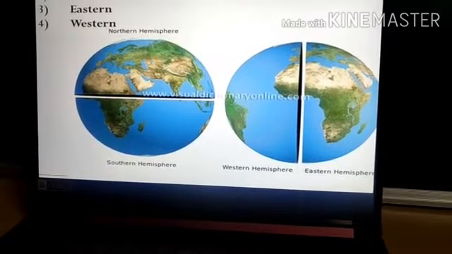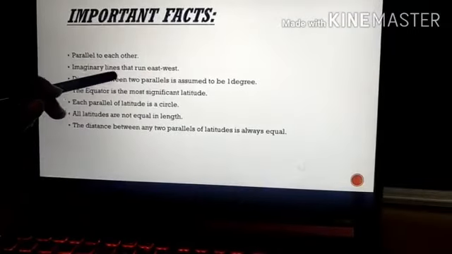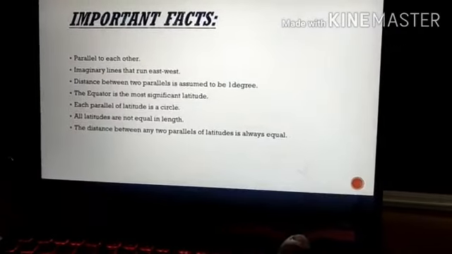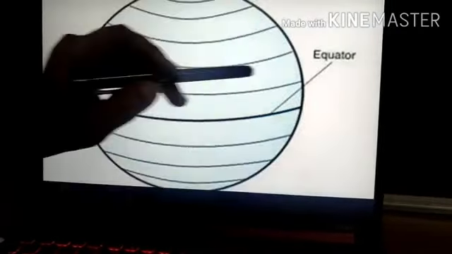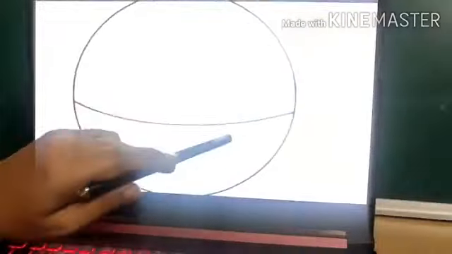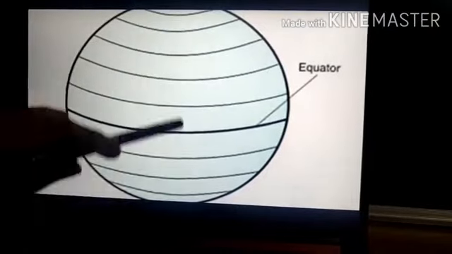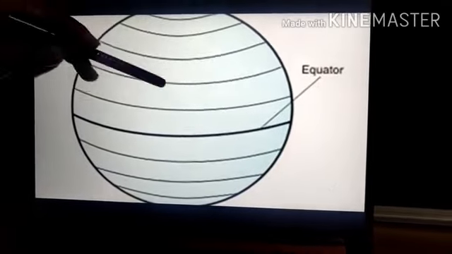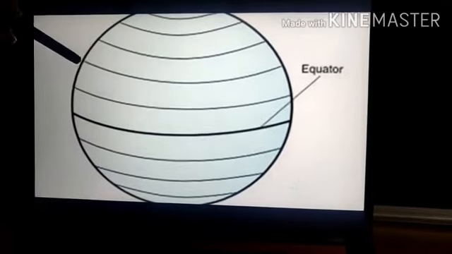Now, the next point: parallels are imaginary lines that run from east to west. Here, if you observe carefully, we have the equator, which divides the Earth into two equal parts. That is the first point we discussed. The second point is that these imaginary lines run from east to west.